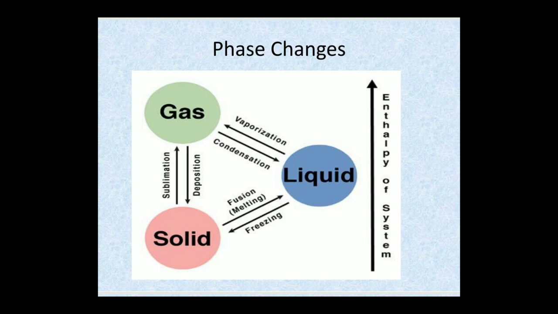Next, when a solid is converted into a gas without conversion into liquid form, it is called sublimation. In this process, there is no formation of a liquid state. The reverse process of sublimation is called deposition. It is defined as a phase transition from the gas state to the solid state. Next, vaporization. Vaporization is defined as the conversion of a liquid into gas.